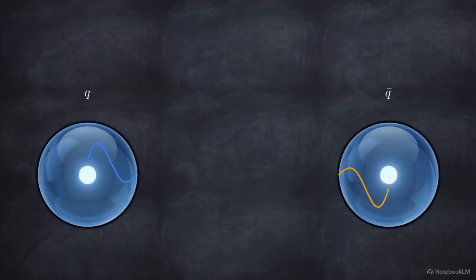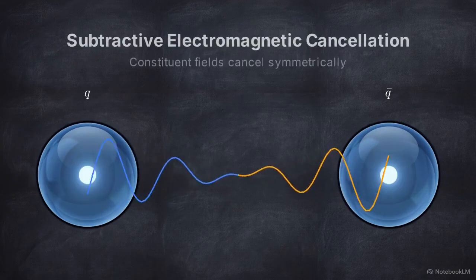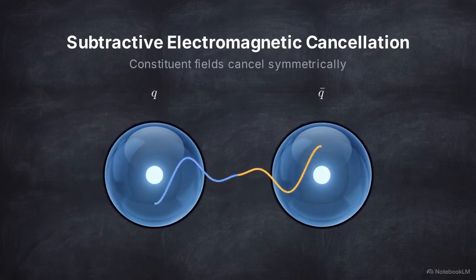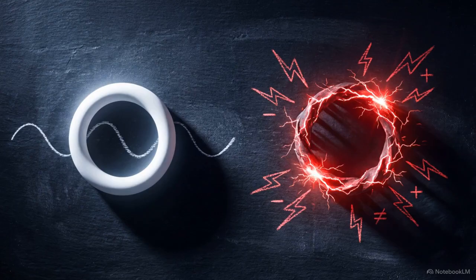Because a meson is built from a quark and an antiquark, its internal dynamics rely on a subtractive electromagnetic cancellation model. The constituent fields cancel rather than sum. This creates an immediate stress test for the framework. The particle group contains neutral mesons defined by complete subtractive cancellation and charged mesons that retain a net electromagnetic charge. Both exist and both must be accounted for geometrically.